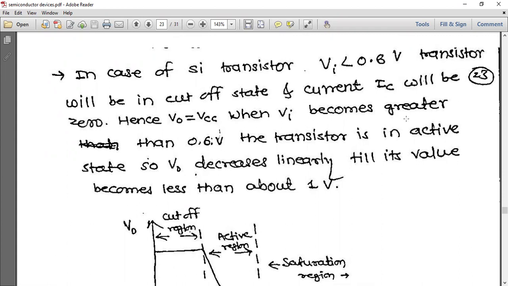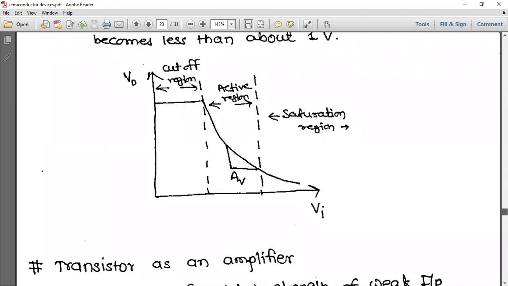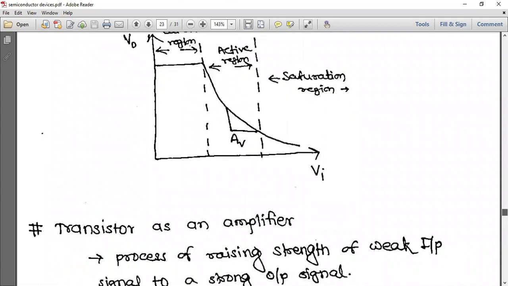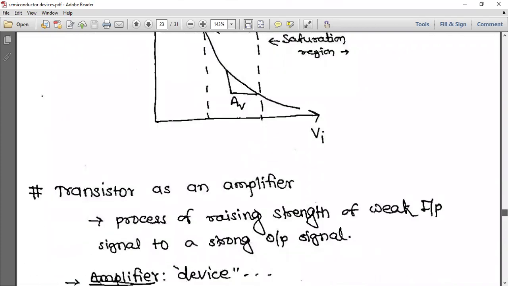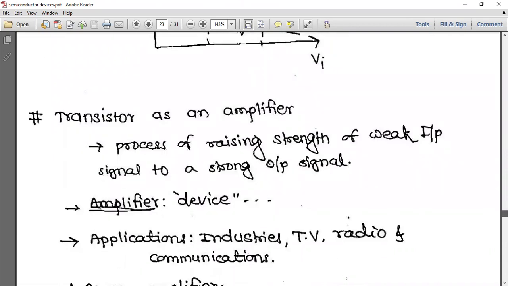When Vi becomes greater than 0.6 volt, the transistor is in active region. So V0 decreases linearly till its value becomes less than about 1 volt. This is how it works. You can see here the graph is clear: saturation region, active region, and cutoff region, and how the output voltage varies with the input voltage.